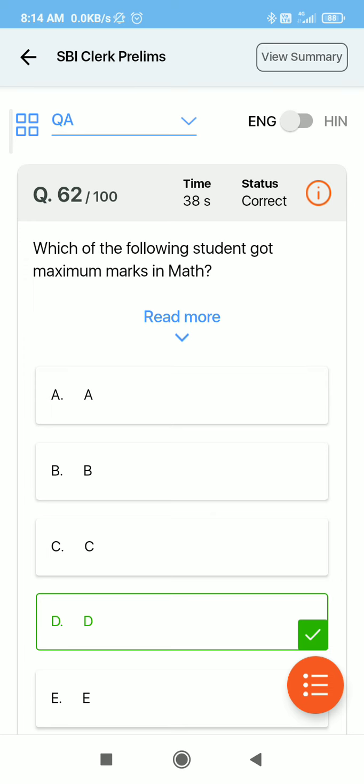We think that these questions are very easy and we can solve them easily in the exam, but they need speed. Okay, so get that speed by practicing them daily.